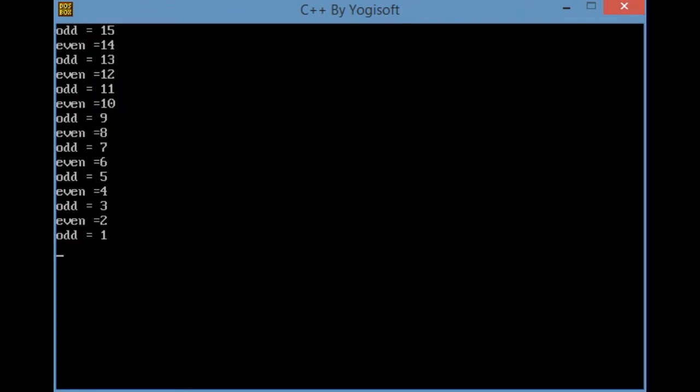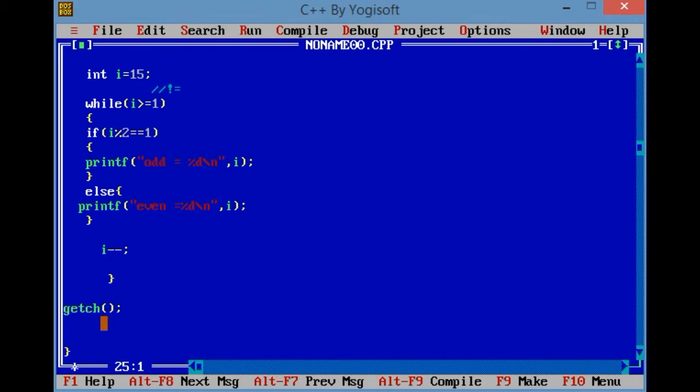Now I am executing this output. First odd equals 15, even is 14, odd is 13, even 12, and so on, right? Is the concept of while loop clear?